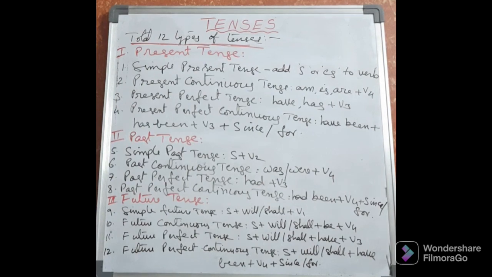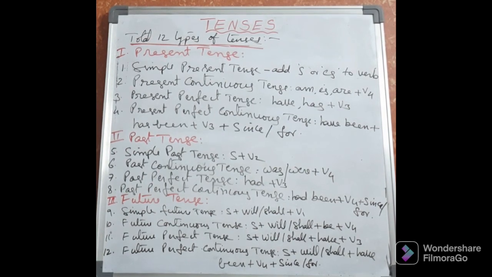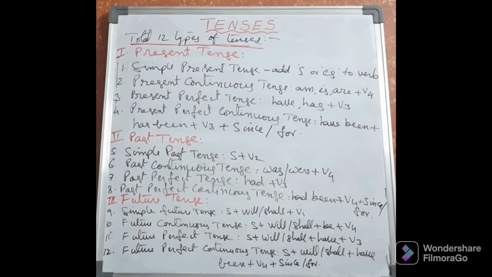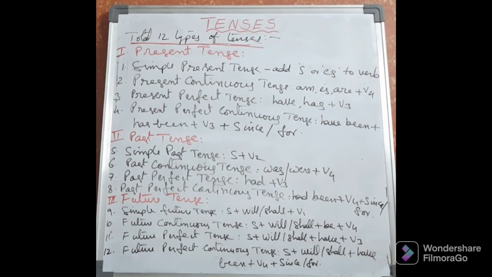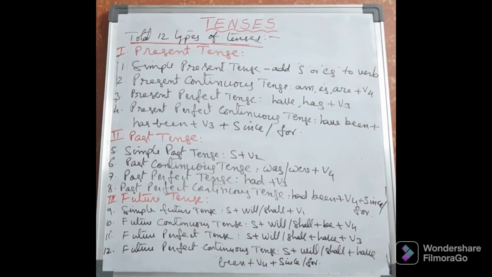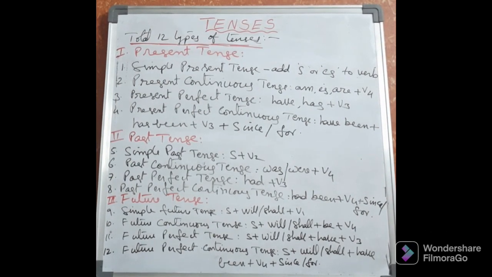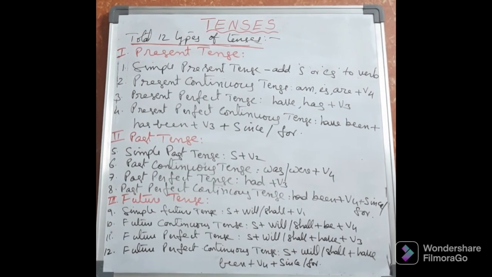In tenses you must know there are 12 types of sentences. That's why you must understand what are the 12 types, and in each and every tense, what type of helping verb we have to use, what type of main verb we have to use. All these things you must remember well. Then only you will be perfect in tenses. If you are perfect in tenses, you can easily make sentences and you can easily communicate without any mistakes.